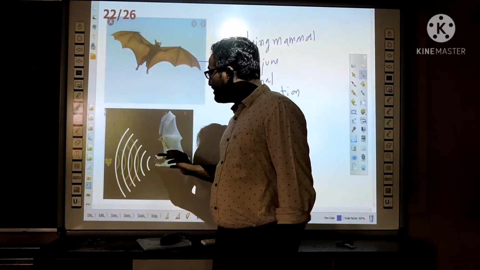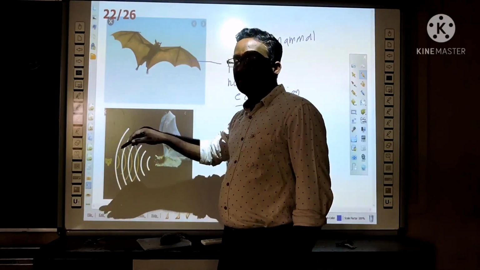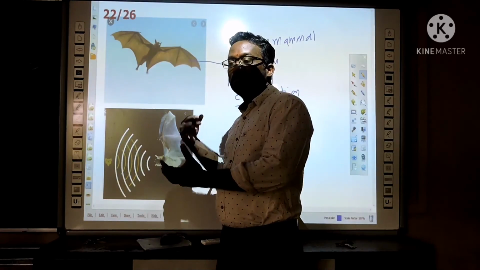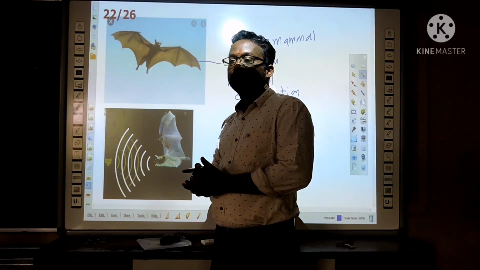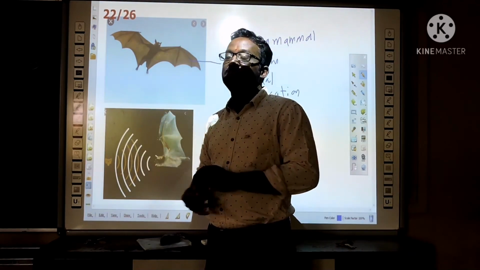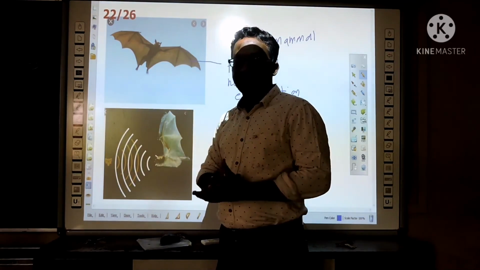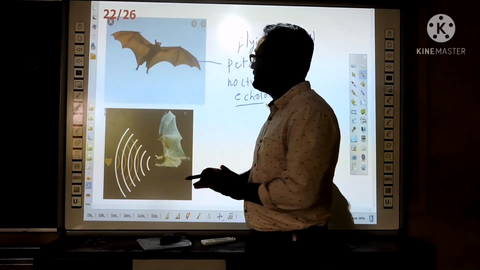So these waves strike the object and they reflect back. So based on that, it calculates the distance and changes its direction. So this is about the flying mammals.